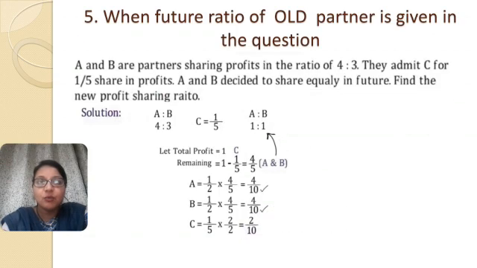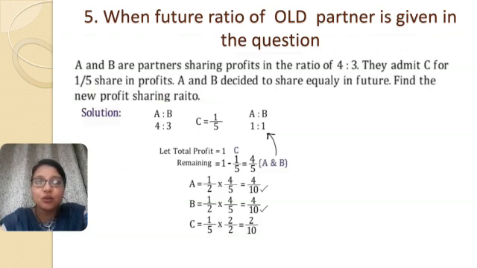Now let's move on to the next situation, that is when the future ratio of old partners is given in the question. In the question itself, they will mention in which particular ratio old partners will share the profits in future. Let's see it. A and B are partners sharing profits in the ratio of 4:3, and they admit C for 1 by 5th share in the profit.